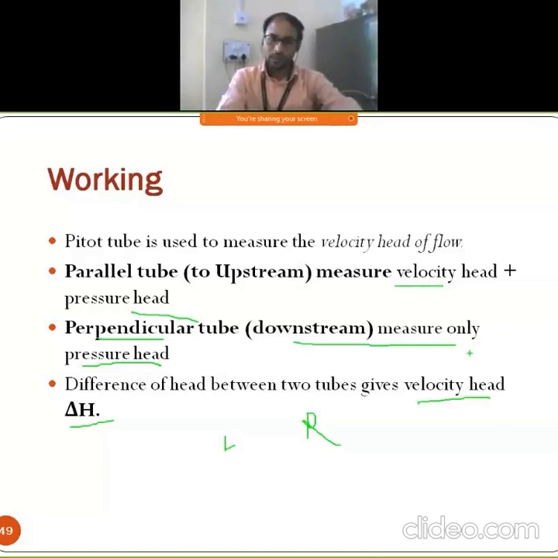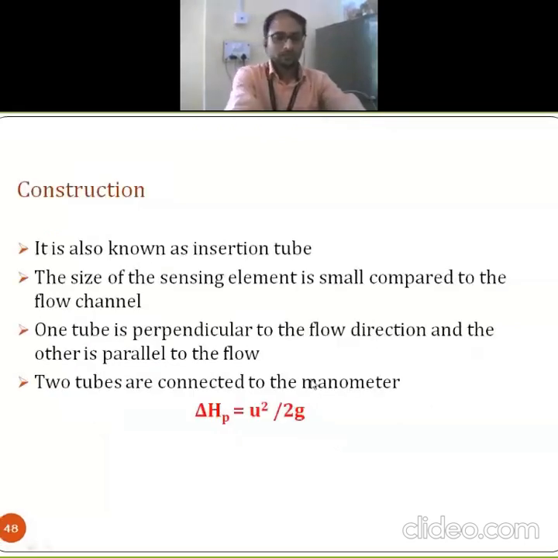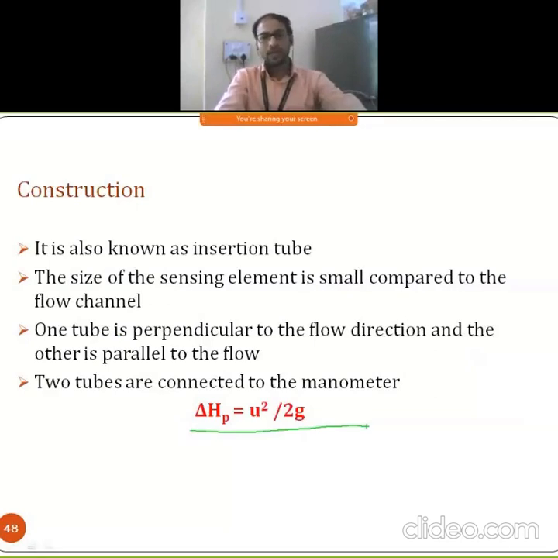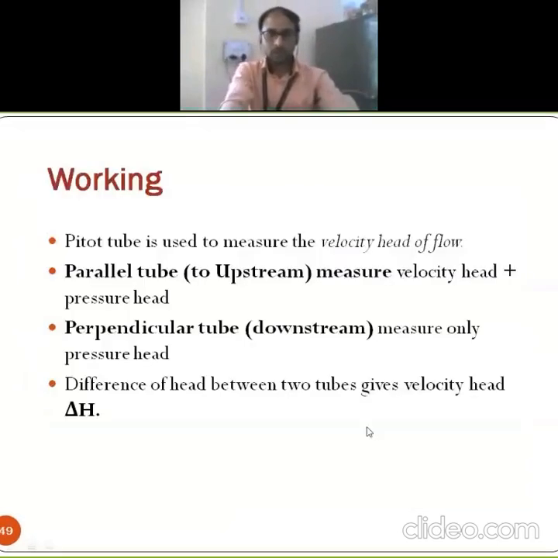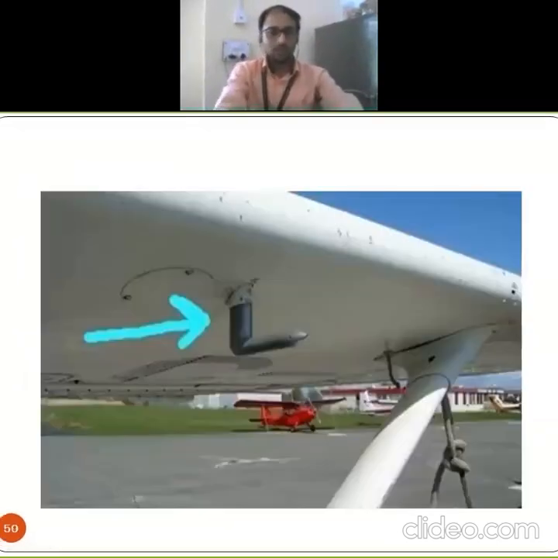By the difference between these two heads, the right hand side head and the left hand side head, we can determine the velocity, that is the value of delta H, and by using this equation we can find those values. This is related to the pitot tube, and this is the best example of the pitot tube where we can go for that measurement.